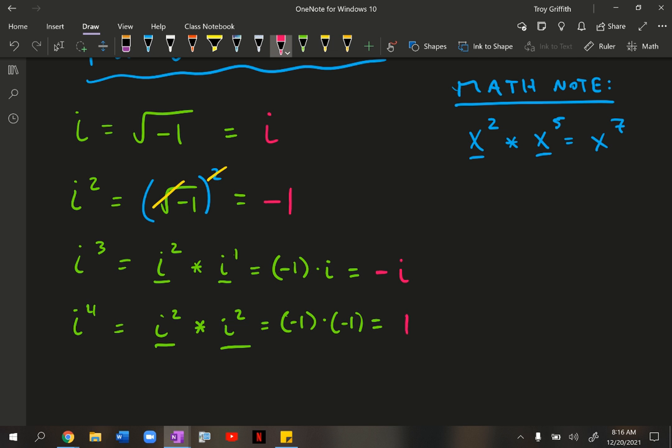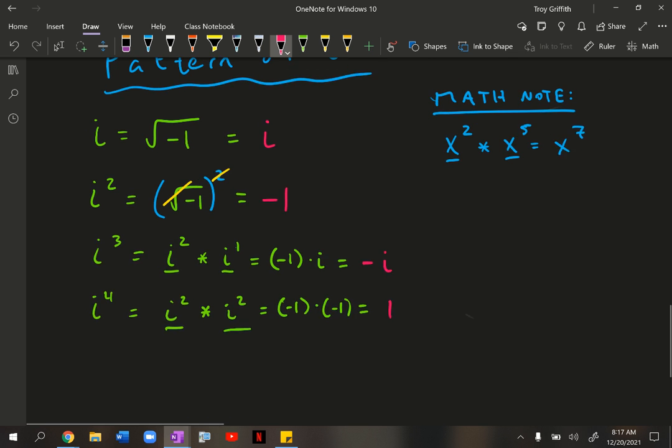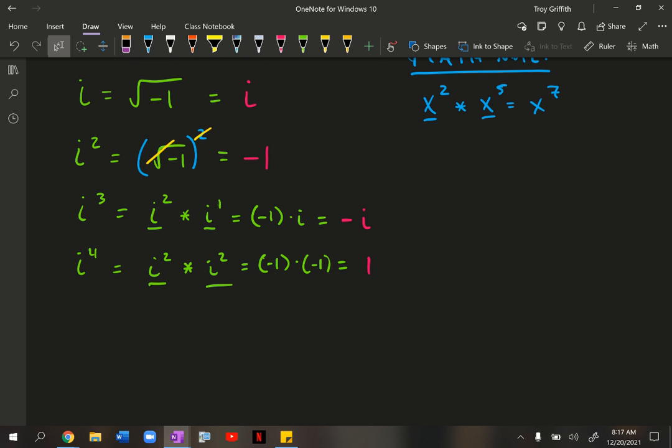Okay, so here's how the pattern is going so far. i is i, i squared is -1, i cubed is -i, and then i to the 4th is 1. Okay, let's go a couple more and see if we start to see a pattern emerge. Let's start with i to the 5th.